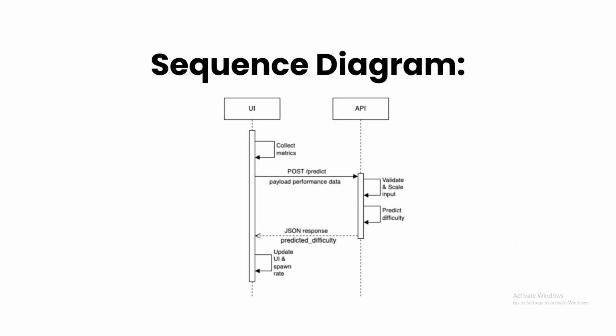And here is a sequence diagram. First, the game collects performance data and sends that data to the model via POST. The backend validates and scales the input, the AI model predicts the difficulty, and the prediction is returned to the UI. The UI then adjusts the word and enemy difficulty accordingly.